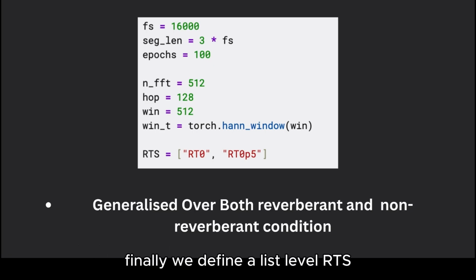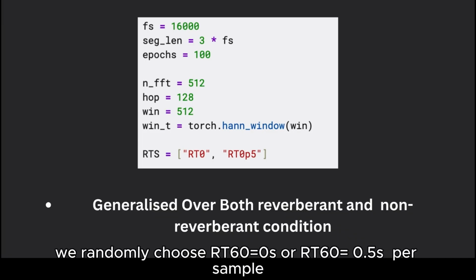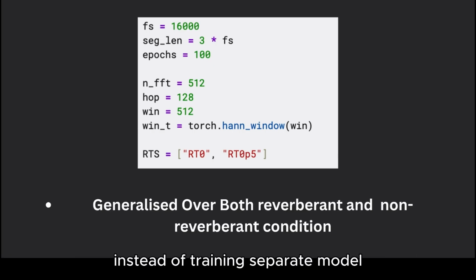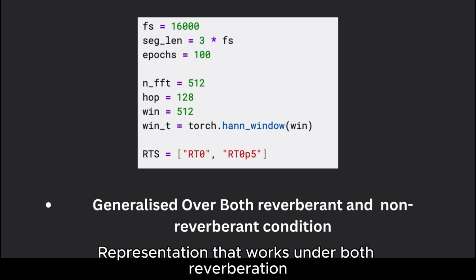Finally, we define a list called RTS containing RT0 and RT0.5. To ensure our model generalizes across acoustic settings, for training we randomly choose RT0 or RT0.5 per sample instead of training separate models. That forces the network to learn a shared representation that works under both reverberation and non-reverberation.